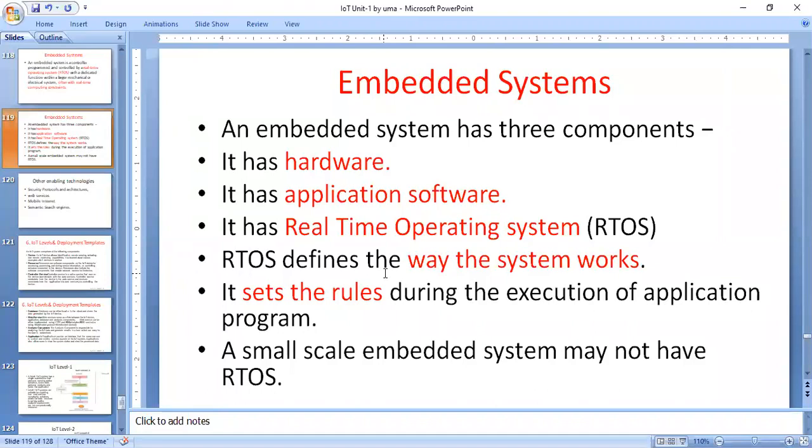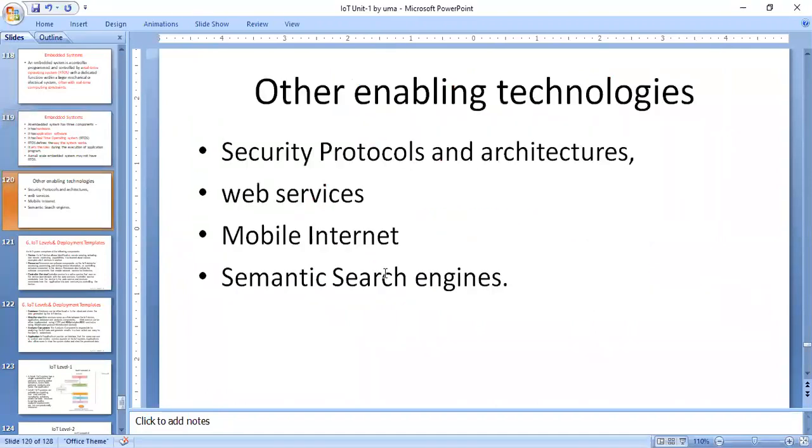These are all different enabling technologies. Not only these technologies, some other enabling technologies are also there. Another one is for the IoT system: you require some security. In order to provide security, we have security protocols. What about these security protocols? The security protocols are called cryptographic protocols here.